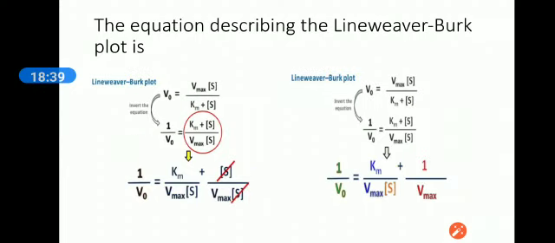The Lineweaver equation is 1 over V naught equals Km divided by Vmax times 1 over substrate concentration, plus 1 over Vmax. How they attain it is irrelevant to derive this equation, which I discussed. I told you in a previous lecture that we are supposed to remember the equation rather than derive it, but we can derive it here. In a previous lecture we discussed that V naught is equal to Vmax times substrate concentration divided by Km plus substrate concentration.